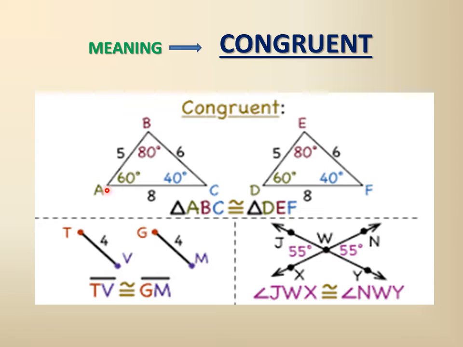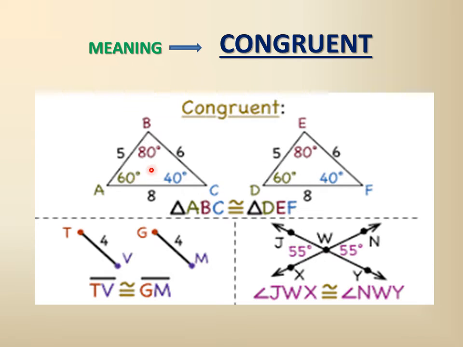So if A coincides with D, then at vertex B the angle is the same, and here also the angle is the same, 80 degrees and 80 degrees, and this 80 degrees is between two sides which have lengths 5 and 6, and similarly with the corresponding sides of the other triangle. The third one will also be the same. So these two triangles are congruent. If we put triangle ABC on triangle DEF, then it will fully coincide.